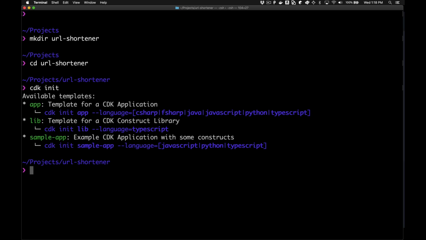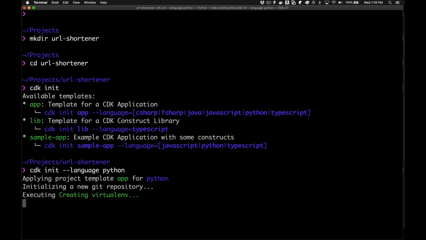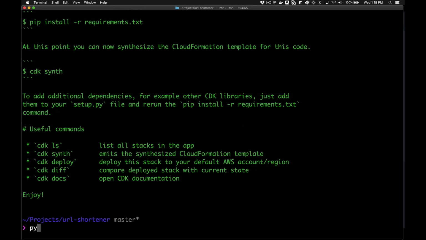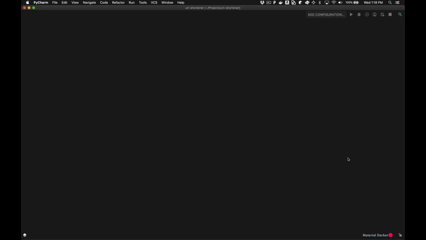You can create your project any way you want and add the right CDK configuration. But CDK init gives you a couple of different templates and several different language choices as well. So we're going to use CDK init with Python because we want to play with the new Python support in the CDK. And then now that we've got our project created, I want to go ahead and get PyCharm started.